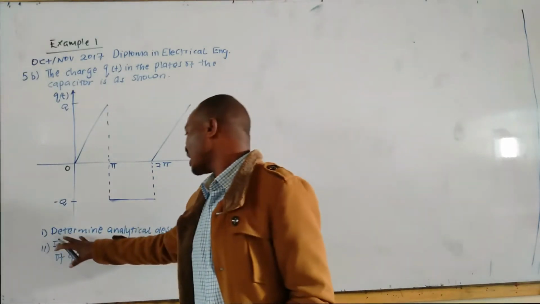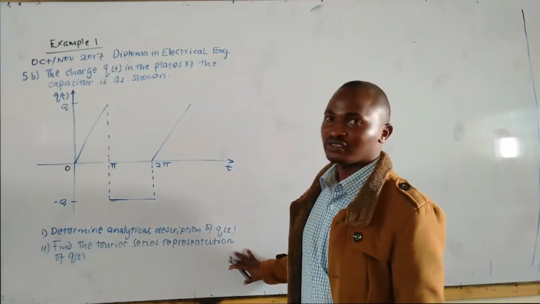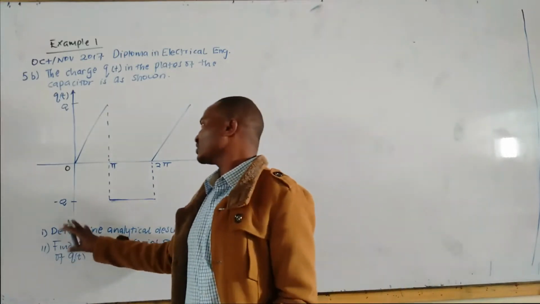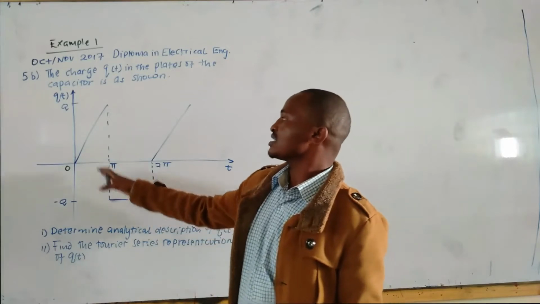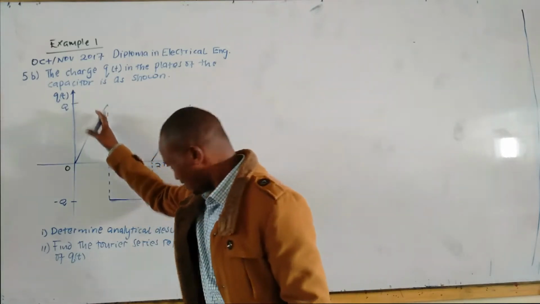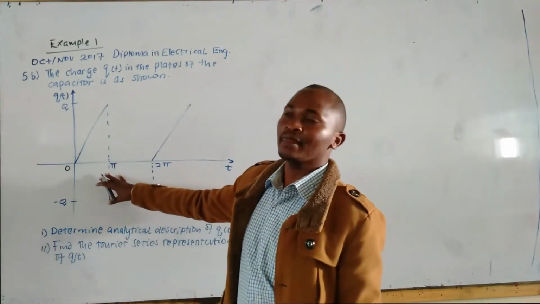We had already determined the analytical description of the function, and we said this function Q of T has a discontinuity at point pi.